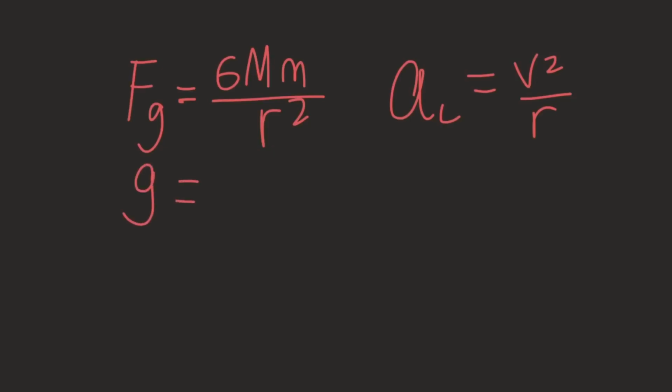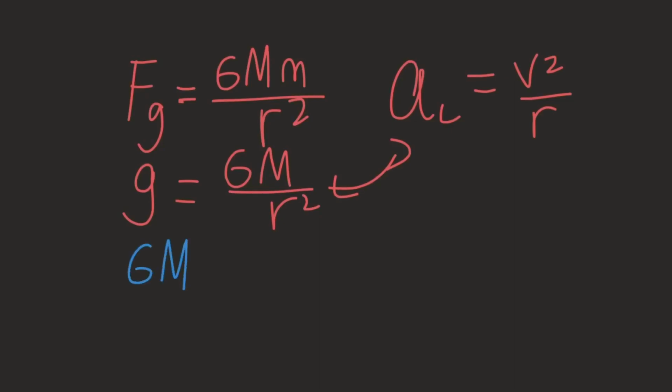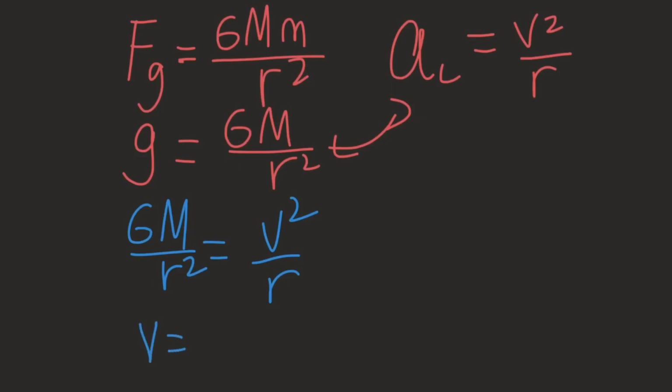Now, we first have to consider that from this, we know that the gravitational field strength is equal actually to the acceleration due to gravity, so that is g = GM over r squared. So from this, since these two are equal, we can now get that GM over r squared equals v squared over r. Now if we rearrange to find velocity in orbit, we get the square root of GM over r.